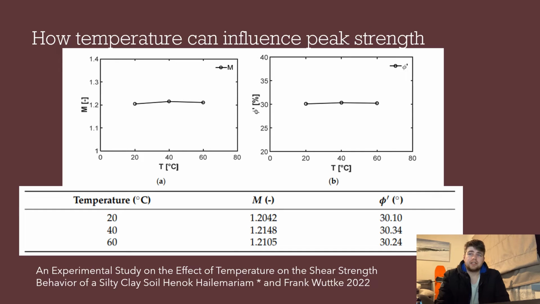However, using the graphs that can be seen on the slides that show the QP graph and the M value, as well as the internal angle of the soil, we can see that throughout the temperatures of 20, 40, and 60 degrees Celsius, there's minimal change between the three different temperatures. However, a worrying note is the effect of change in temperature in the atmosphere attributed to climate change, which may impact upon the slope stability of soils.